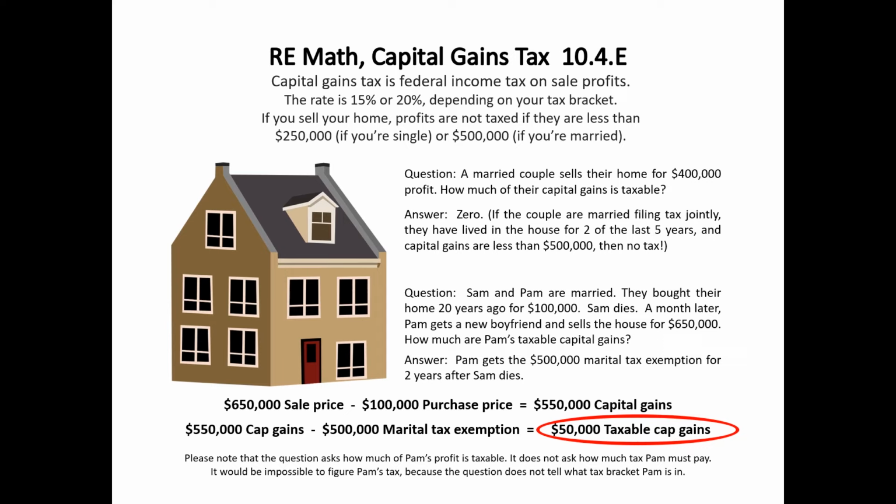We take the $650,000 sale price minus the $100,000 purchase price and discover that Pam's capital gains are $550,000. $550,000 capital gains minus the $500,000 marital tax exemption that Pam still gets winds up with $50,000 taxable capital gains.